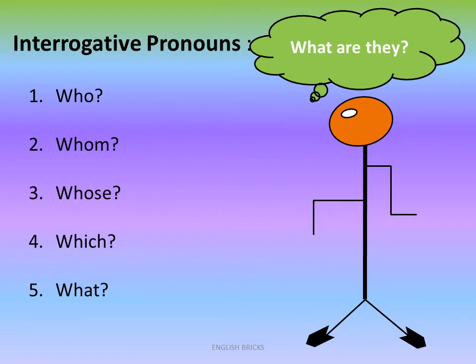So, there in front of you are those interrogative pronouns: who, whom, whose, which, and what. These five, the five W's: who, whom, whose, which, what. Now, how are they the interrogative pronouns? We will get to learn soon. Alright.